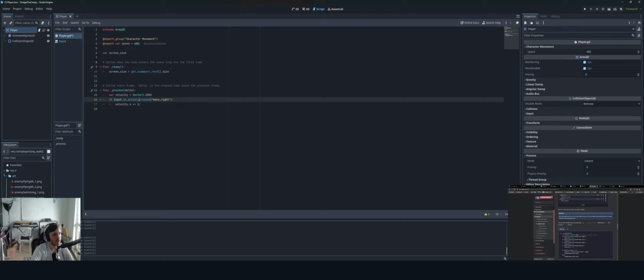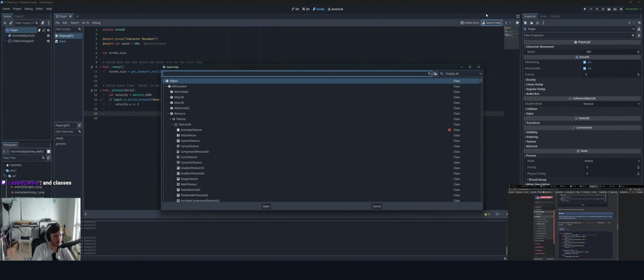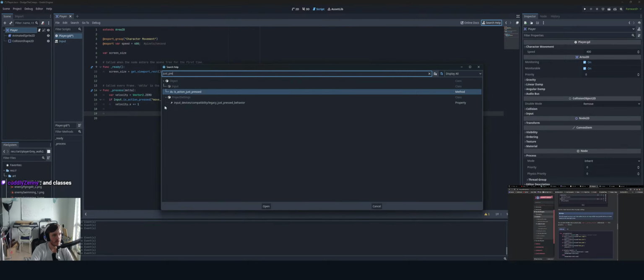Let me go back to the script. Again, I'm doing C++. I gotta forget about the semicolon. Notice at the top right, search for help. That's all the docs for all the functions in the engine. Search help. See it. Okay, awesome. So just pressed.